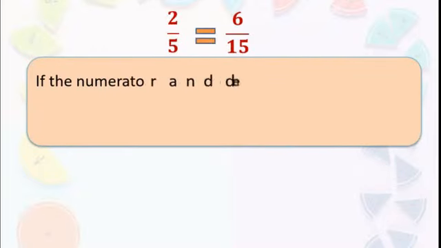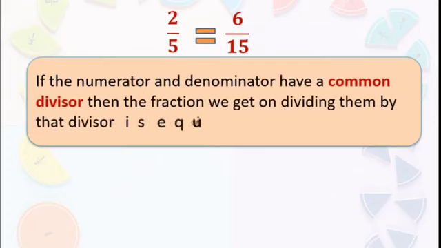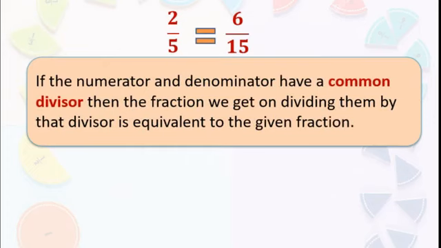Now, here one more method is there for the same thing. Again, I have written 2 upon 5 is equal to 6 upon 15. One more rule: what we did by multiplication, here we will do by division. First we will take 6 upon 15.